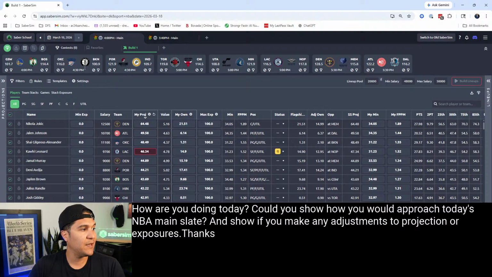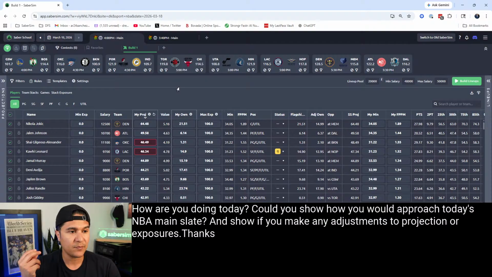OKC is a 16-point favorite on Brooklyn. I think that SGA is going to kind of take the game off and let others run the court, and I think I want to lower him too. Whatever the reasoning, all of those predictions, takes, or insights, put those in before the build runs. It is better to do that.